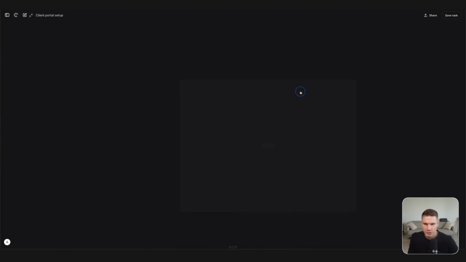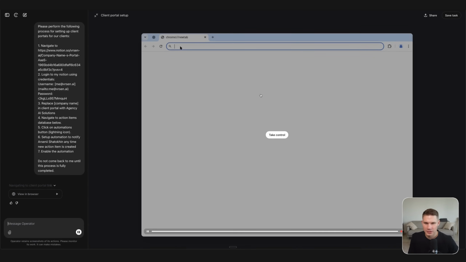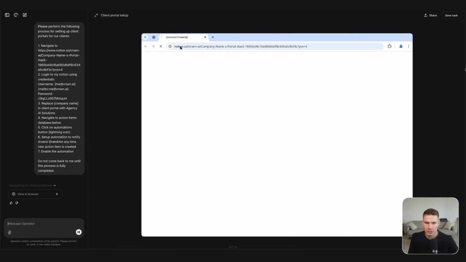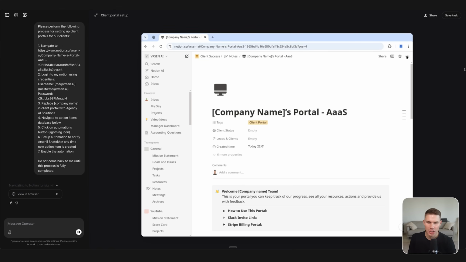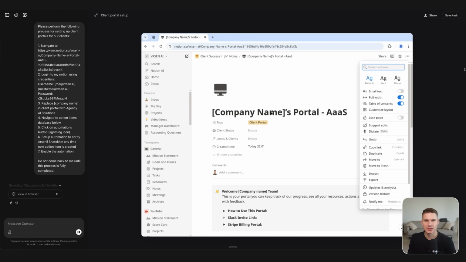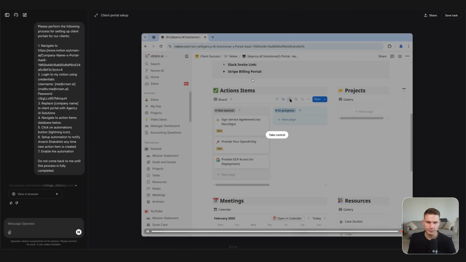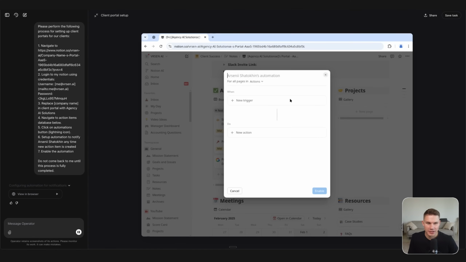Okay, so first, as you can see, operator agent navigates to our Notion client portal by inserting the link at the top. Interestingly, it seems to be already signed in to my Notion because I was testing it before, so it seems like OpenAI actually preserves the credentials. Okay, so now it's creating the automation.